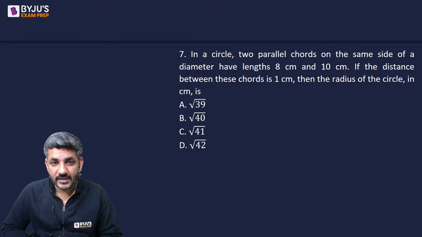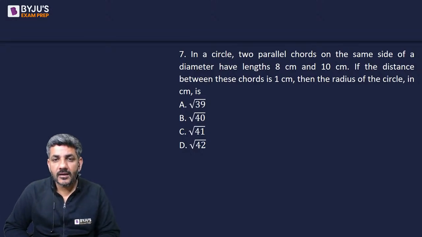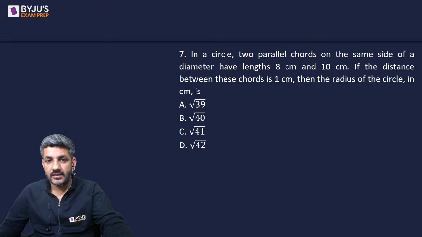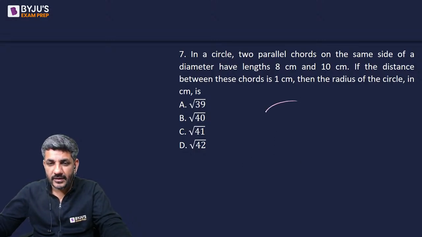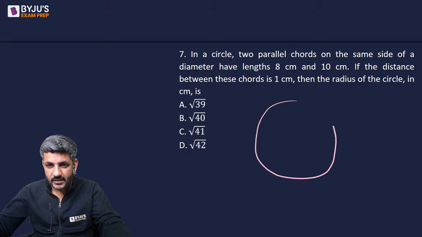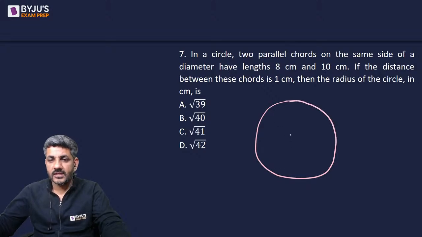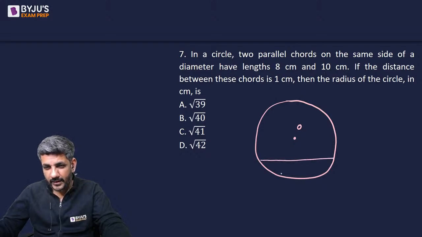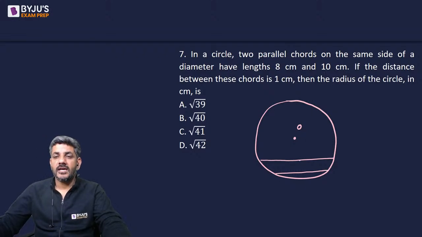Let's see what is the right answer. In a circle, two parallel chords on the same side of a diameter have lengths 8 and 10. If the distance between these chords is 1, then the radius of the circle is what? Let's start solving it. So here is the circle. Two chords are there on the same side of the diameter. Let us say this is the center O, and there is one chord here and there is another chord here. The length of the chords are 10 and 8.